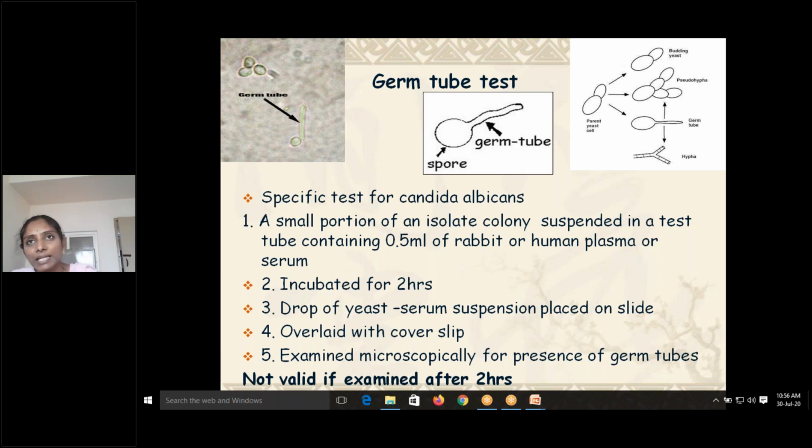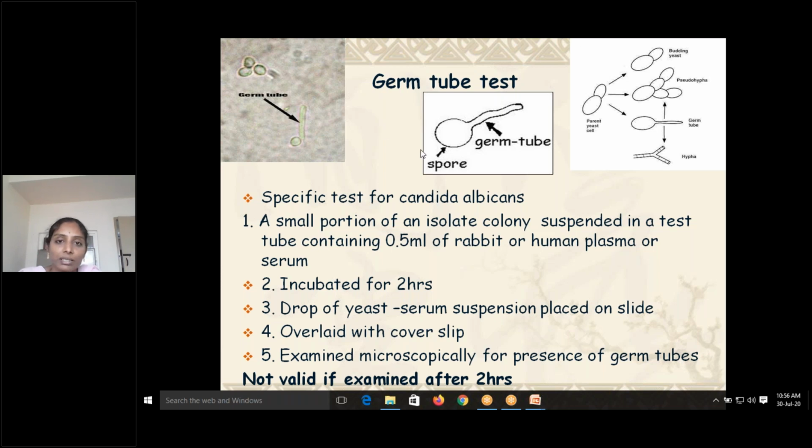In that you suspend a small amount of the isolate, that is Candida. So incubate that for 2 hours. A drop of the yeast serum suspension is placed on a slide, overlaid with a cover slip, and examined microscopically for the presence of germ tubes.